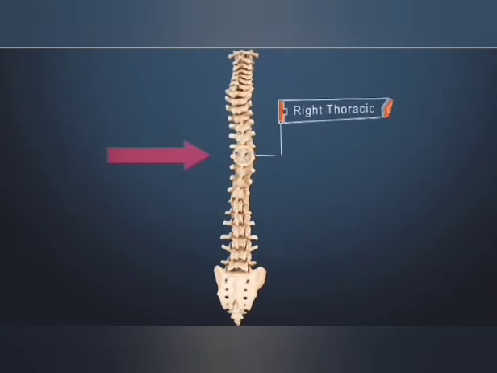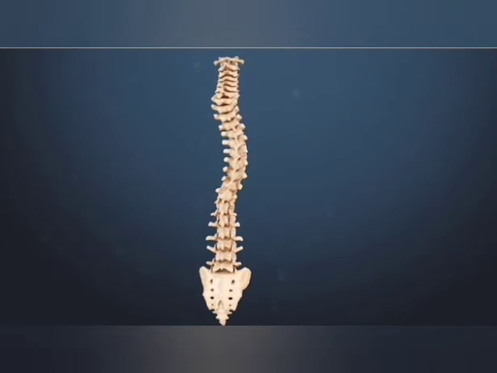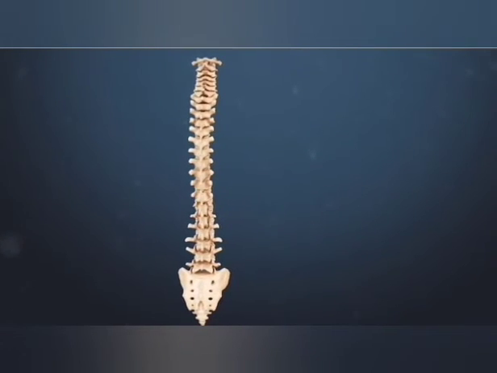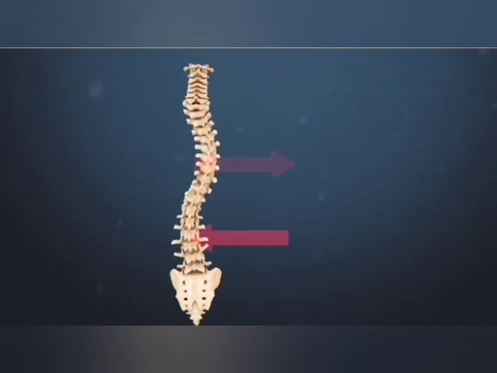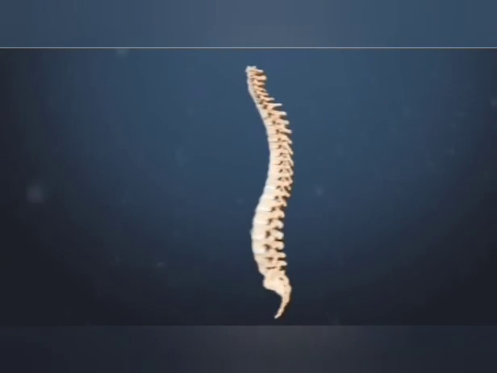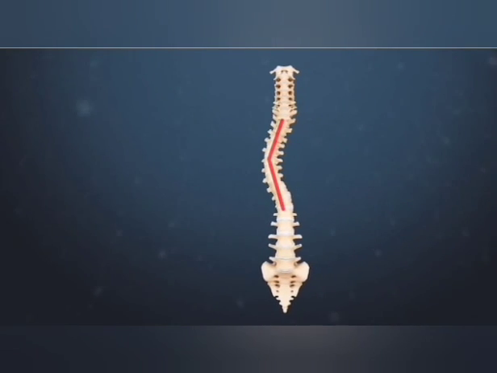A right thoracic curve is the most common type of idiopathic scoliosis. There are several other types of idiopathic scoliosis curves. For example, a right thoracic curve and left lumbar curve together form a double major curve. Scoliosis curves that are 30 degrees or less at skeletal maturity are unlikely to get bigger.